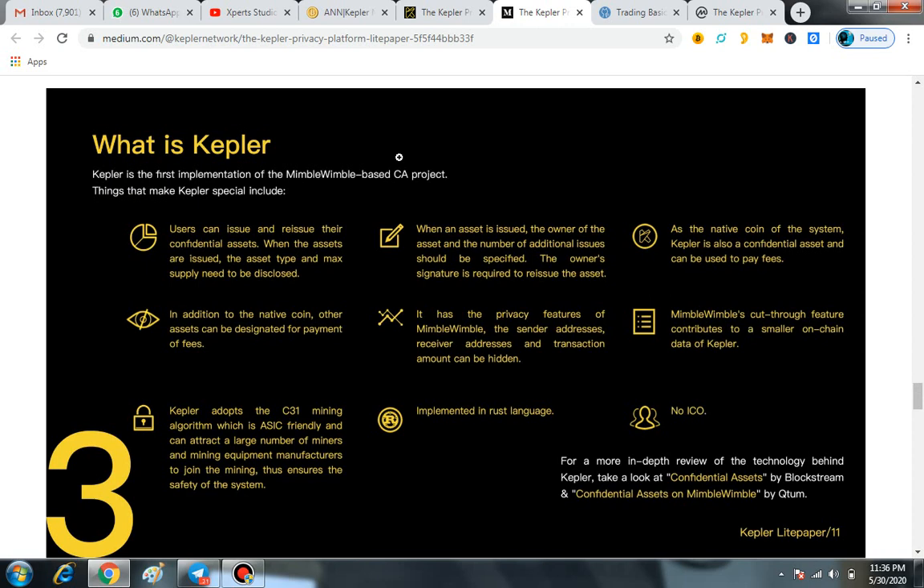Users can issue and reissue their confidential assets. When the assets are issued, the asset type and maximum supply need to be disclosed. When an asset is issued, the owner of the asset and the number of additional issues should be specified. The owner's signature is required to reissue the asset. As the native coin of the system, Kepler is also a confidential asset and can be used to pay fees.